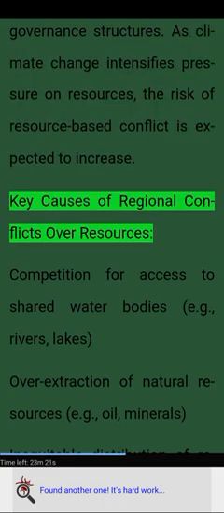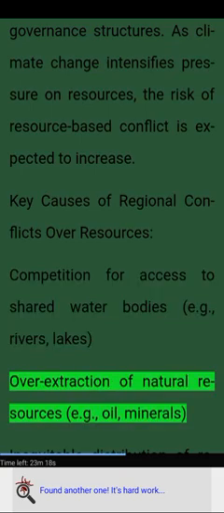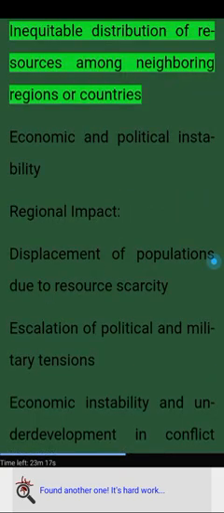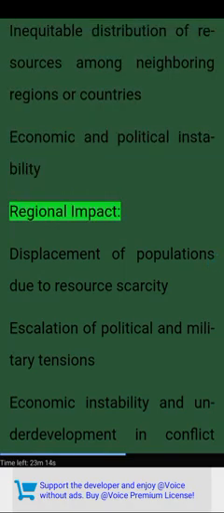Key causes of regional conflicts over resources: competition for access to shared water bodies, e.g., rivers, lakes; over-extraction of natural resources, e.g., oil, minerals; inequitable distribution of resources among neighboring regions or countries; economic and political instability.